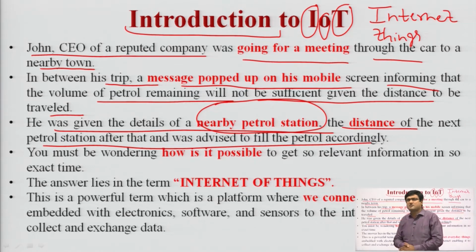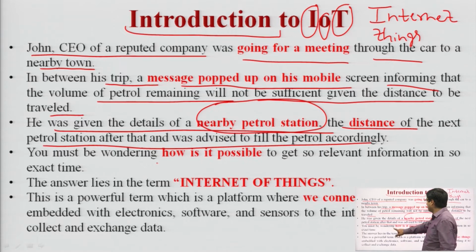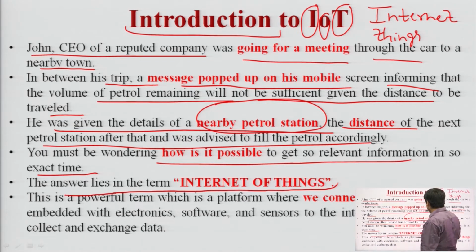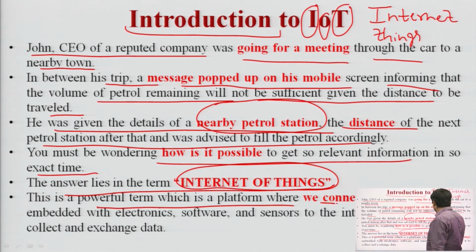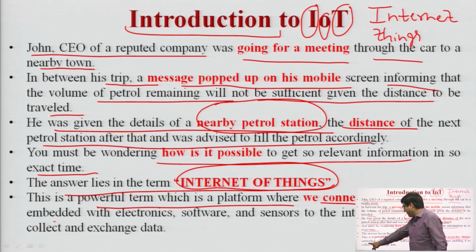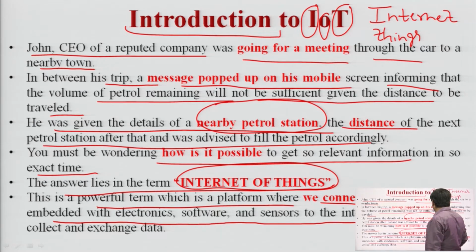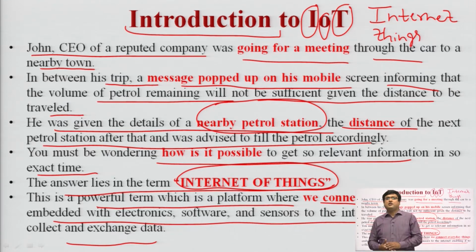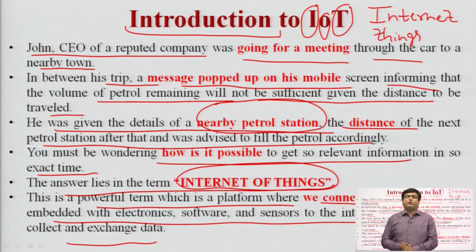How is all of this carried out? This is all possible through the Internet of Things. He is automatically getting the messages and the details through IoT. Here lies the concept of IoT. This is a powerful platform where we connect everyday things embedded with electronics, software and sensors to the Internet, enabling them to collect and exchange data. The automation, the things we are getting automatically, are all possible through the Internet of Things.